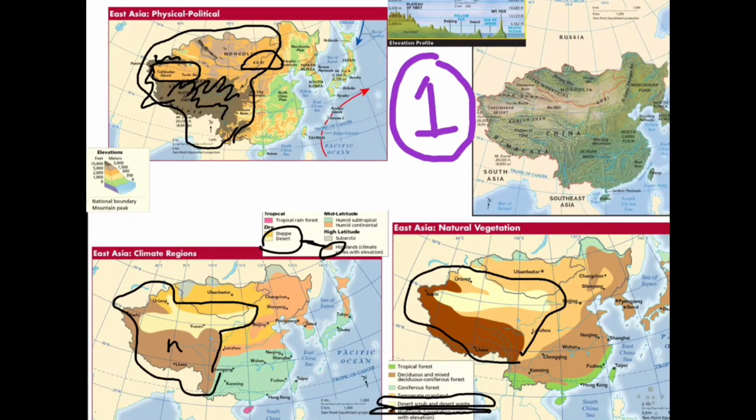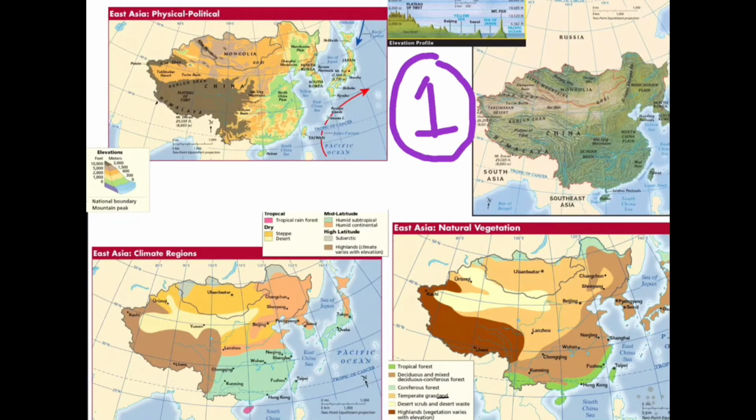C, describe the physical geography of Eastern East Asia. Eastern East Asia is going to have a lot of flat plains. You see the North China Plain, you see the Manchurian Plain, you see these kind of lower elevation areas. You're going to have a lot of rivers that go through this area as well, with the Yellow River, the Yangtze River, and the Ji River all coming through this area. And you've also got it close to the coast, which is good.